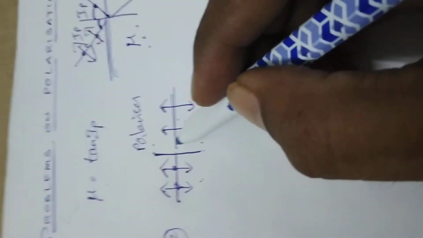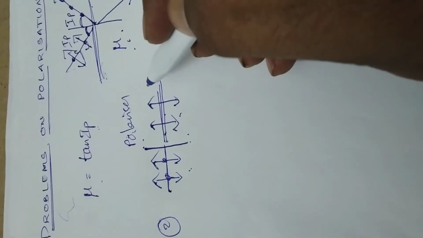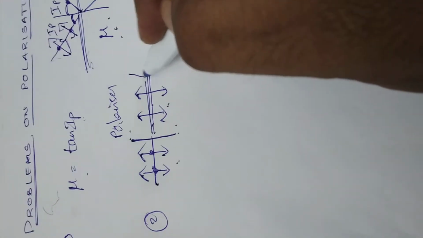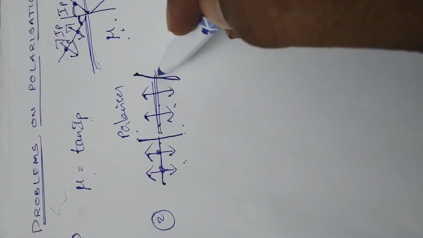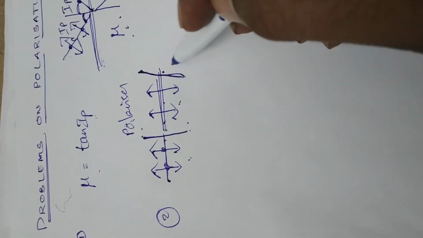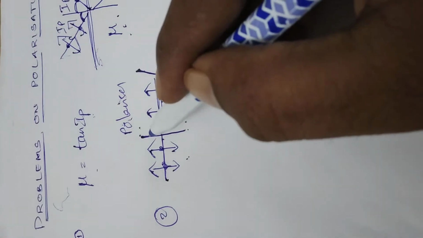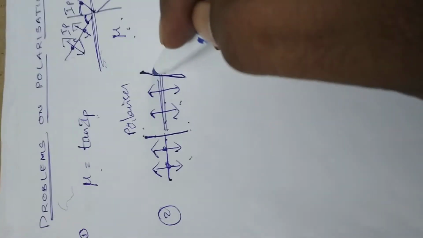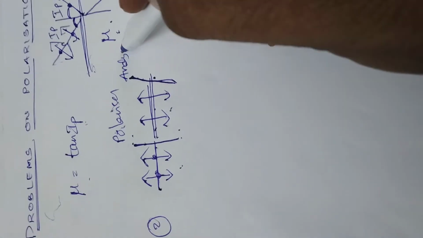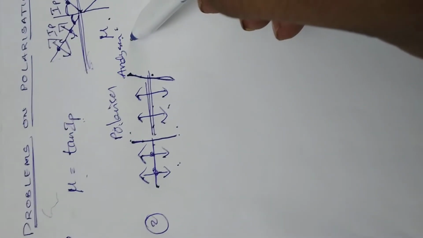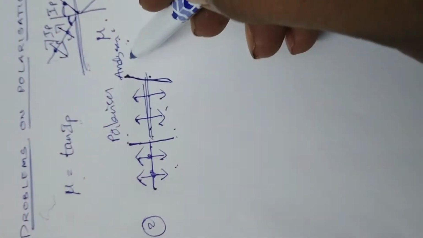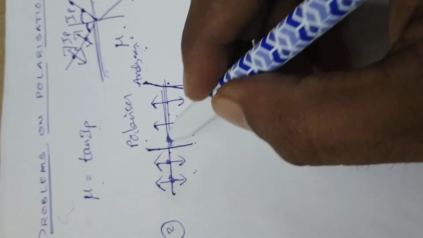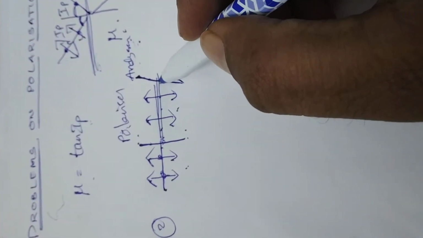Again, at a certain distance from the polarizer, another crystal is placed such that the angle between the optic axis of the polarizer and the second crystal is theta. This is the analyzer. Analyzer means it is also a crystal which decides the nature of the light coming from the polarizer. Now it is called the analyzer. The angle between the axis of the polarizer and the analyzer is equal to theta.